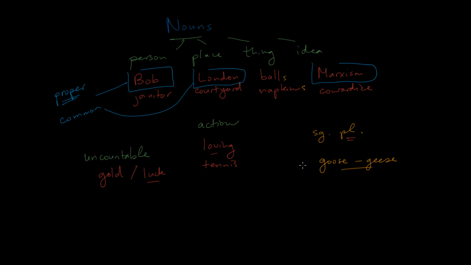All right, that gives you a little bit of a sense of what nouns are and how to identify them. There are many functions for nouns in the sentence. So far, we've seen that they often serve as a subject, but we'll see pretty soon that they can also be an object and do lots of other things as well.